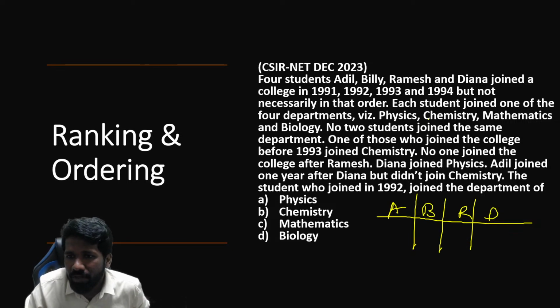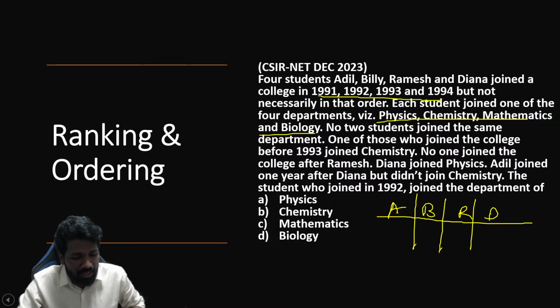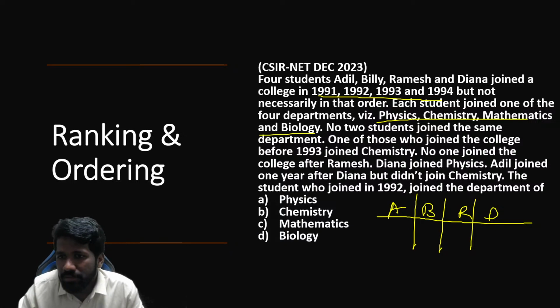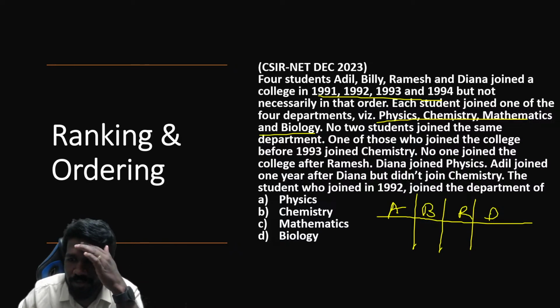And the year in which they are joining the college, that is one variable. The subject they are joining for, that is another variable. So there are 3 variables. You should be careful about this. There are 3 variables, not 2 variables. So let us represent that. Each student joins one of the 4 departments: physics, chemistry, maths and biology. No 2 students join the same department.